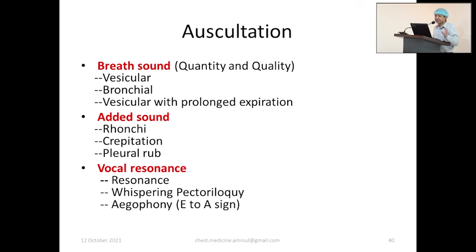In bronchial, there is a gap between the two. In vesicular with prolonged expiration, there is no gap. Normally inspiration is prolonged, but in COPD or asthma, the expiration is prolonged. This is called vesicular prolonged expiration. We will see a figure later on. Say, breath sound.